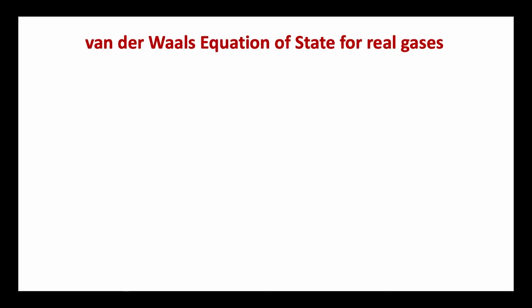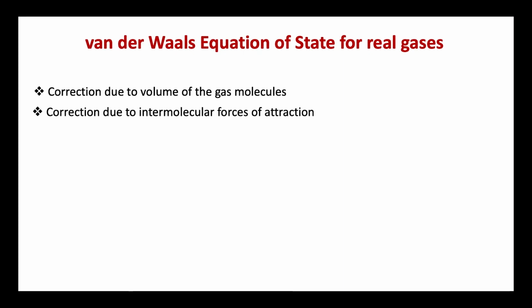It was in 1873 that van der Waals proposed his famous equation of state of a real gas, that is, an imperfect gas. He modified the ideal gas equation by suggesting that the gas molecules were not mass points but behave like rigid spheres having a certain diameter, and that there exist intermolecular forces of attraction between them. The two correction terms introduced by van der Waals are, first, the correction due to volume of the gas, and the second one is the correction due to intermolecular forces of attraction. First, we shall look into the correction due to volume of gas molecules.